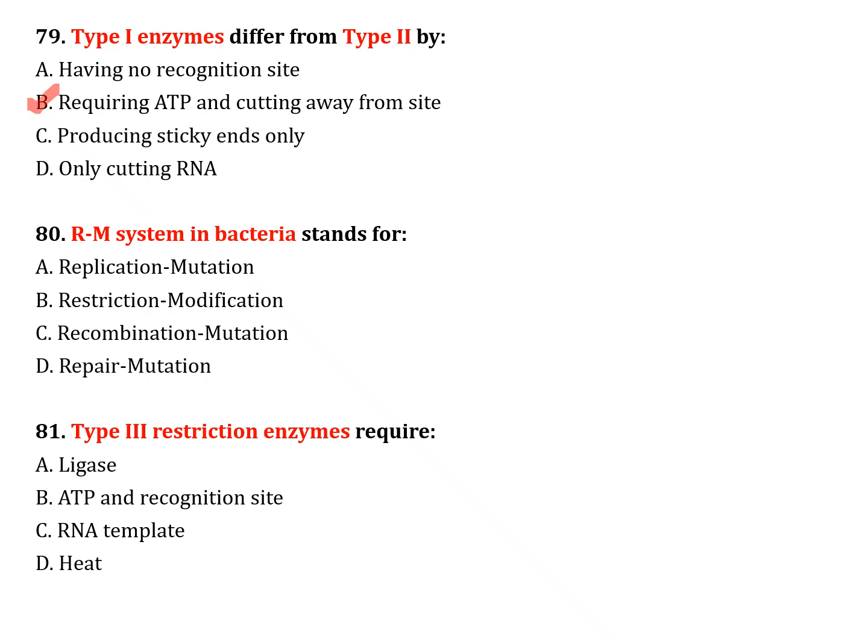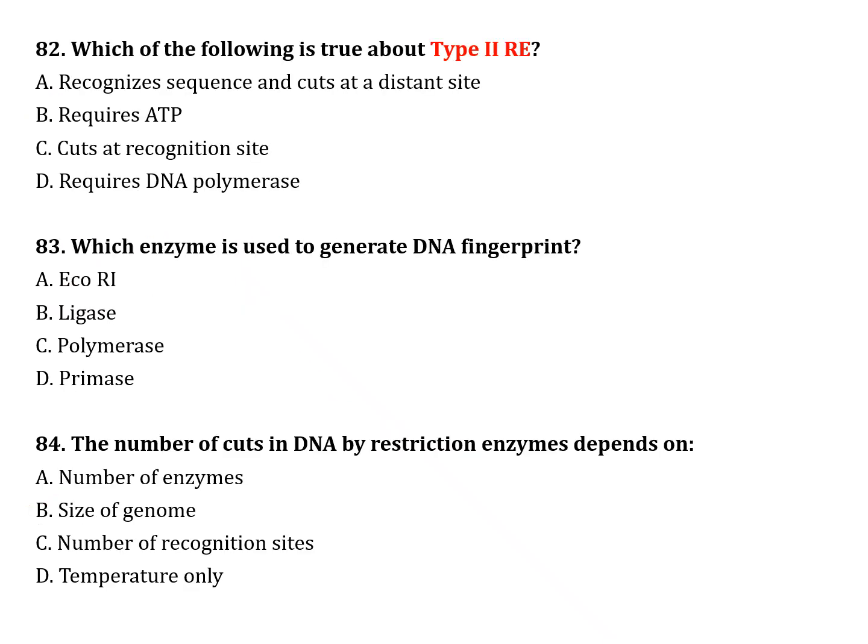The next question, number 80. RM system in bacteria stands for: option A, replication mutation; option B, restriction modification; option C, recombination mutation; option D, repair mutation. Correct answer is option B, restriction modification. The next question, number 81. Type 3 restriction enzyme requires: option A, ligase; option B, ATP and recognition site; option C, RNA template; option D, heat. Correct answer is option B, ATP and recognition site.